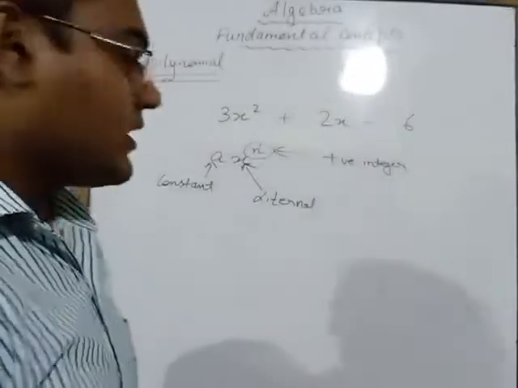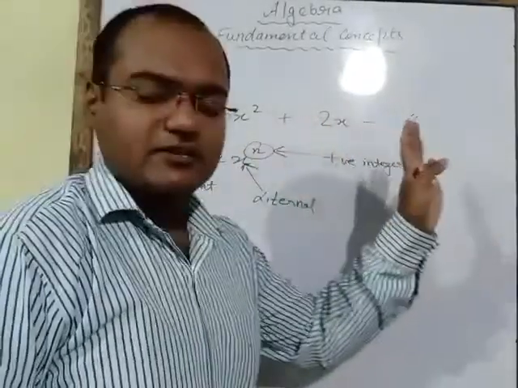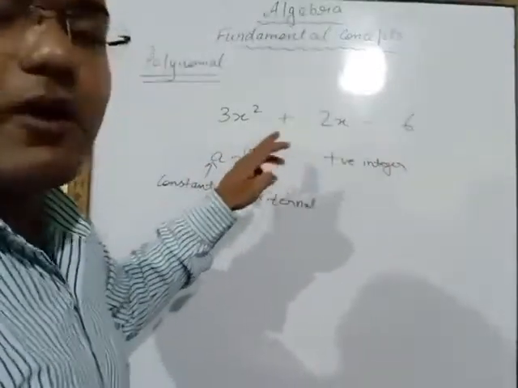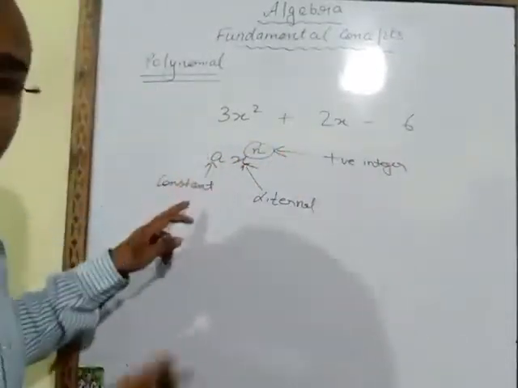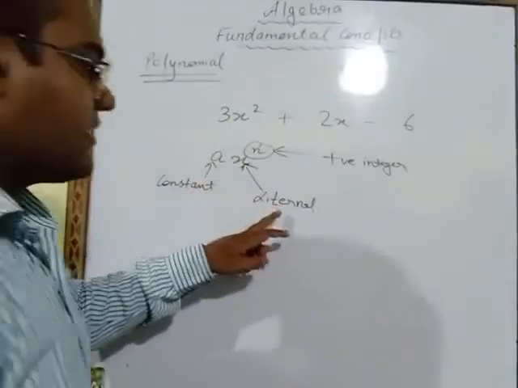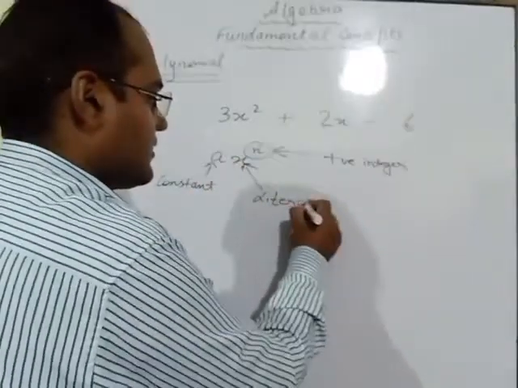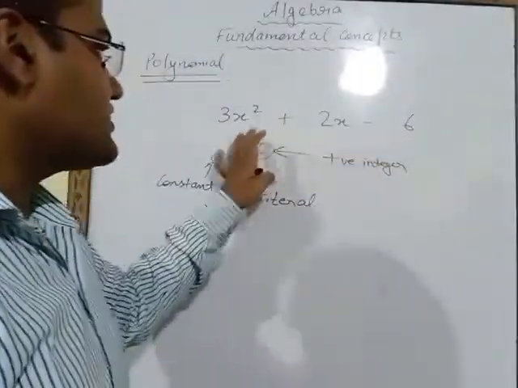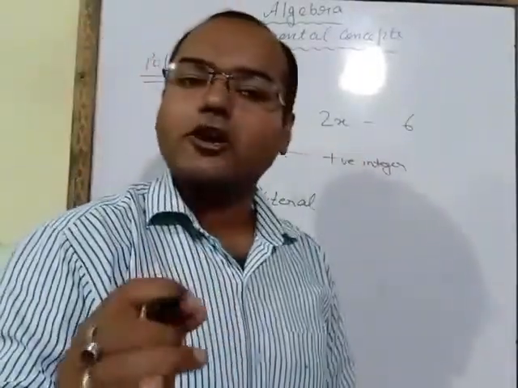If in an algebraic expression each term can be expressed in the form of ax^n, where a is the constant term, x is the literal, and n is a positive integer, then such an algebraic expression is called a polynomial.